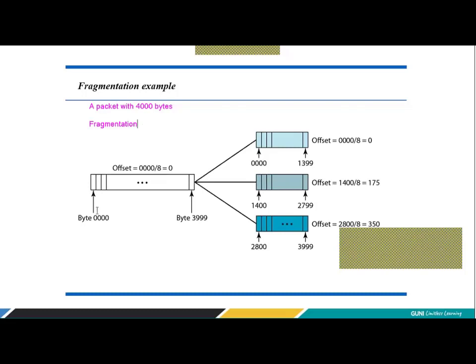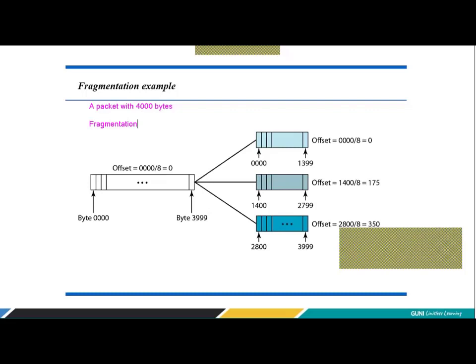Let me explain. For example, I have 4,000 bytes. If I give a number to each byte, and if my numbering system starts with 0, what will happen? My first byte number is 0 and the last byte number is going to be 3,999 because it started from 0. Total bytes are 4,000.